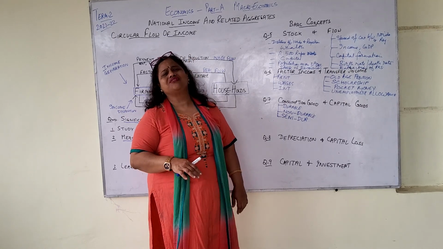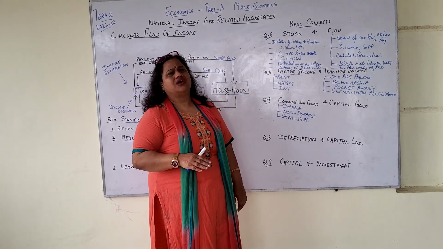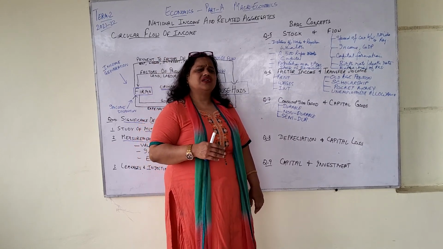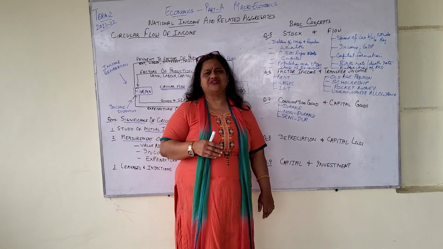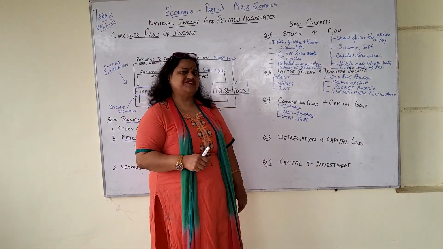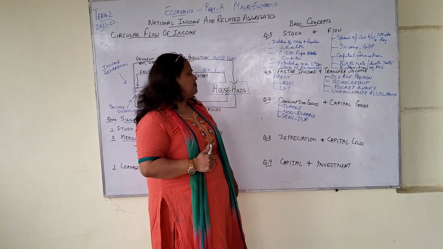Then semi-durable goods, goods that are less durable. For example, clothes, they can last 6 months, 1 year, 2 years, but durable goods go on for 7, 8, 10 years, 15 years. So a little less than durable goods, that is semi-durable.